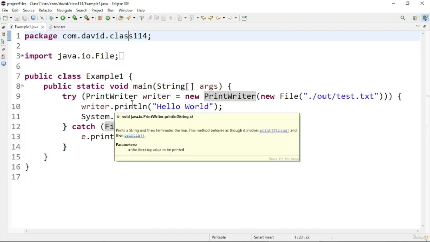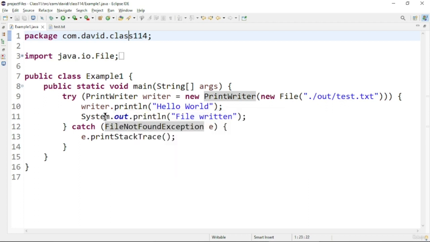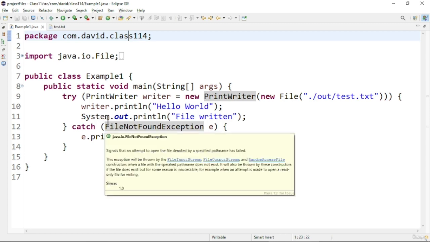writer.println. So this will be printing the particular message into the file. Then we will be able to see the particular output, and then I am printing a message into the console stating that the file is written. And finally in the catch block we can handle the particular exception, FileNotFoundException.